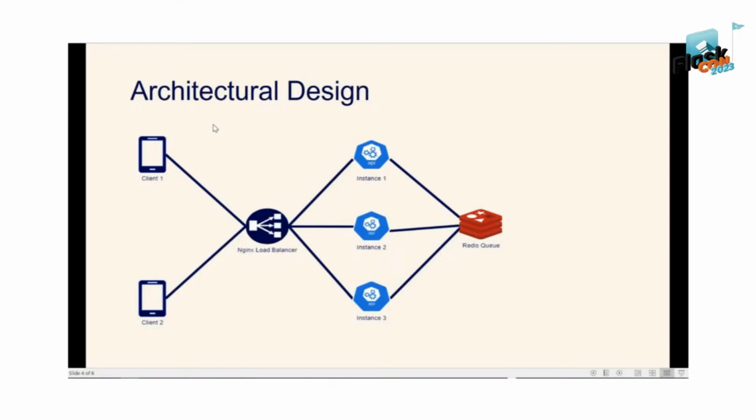So in SocketIO, this client 1 will connect to this Flask server, and this connection will last for a very long time.